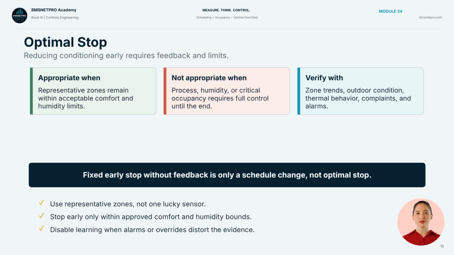Optimal stop may reduce conditioning before scheduled vacancy while the building remains within acceptable limits. It is not appropriate where process control, humidity, or critical occupancy requires full control until the end. The sequence should monitor representative zones, outdoor conditions, and building thermal behavior. Fixed early stop without feedback is simply a schedule change.